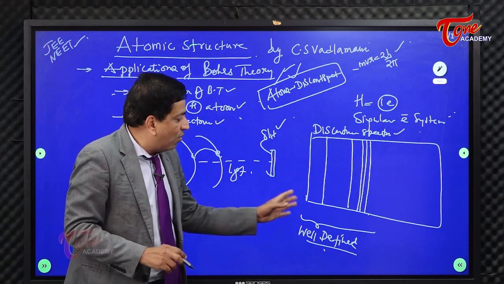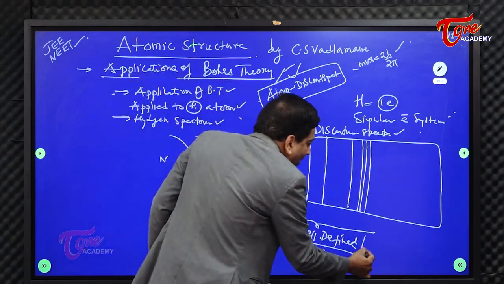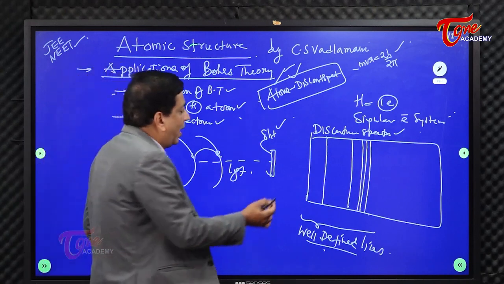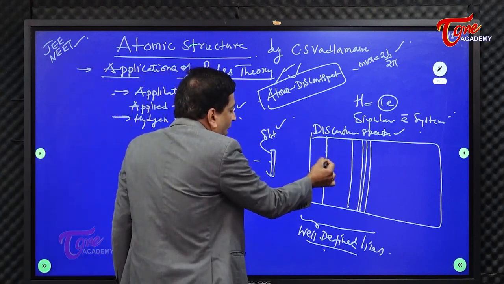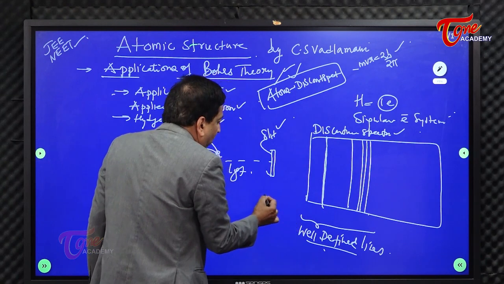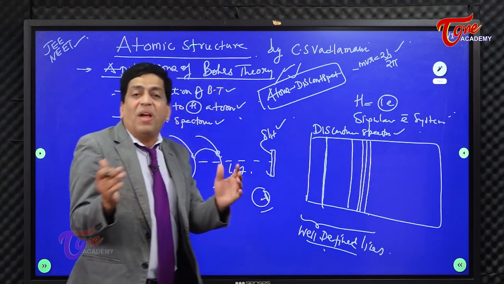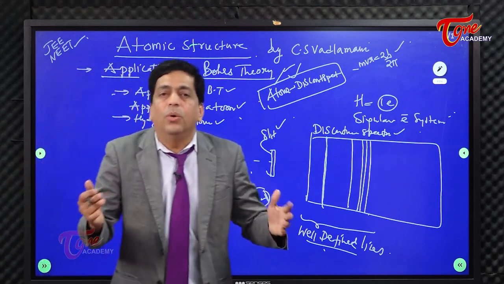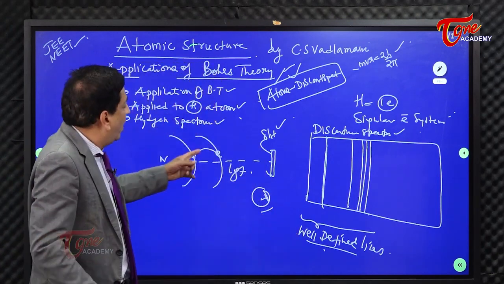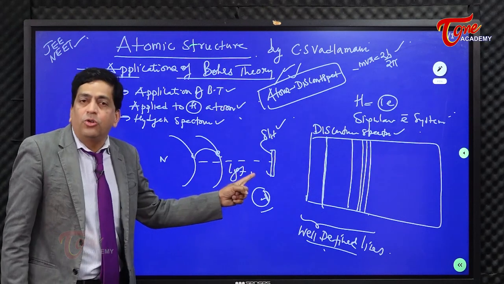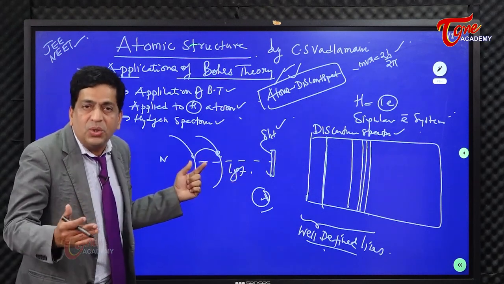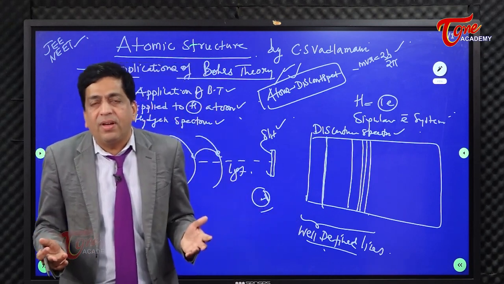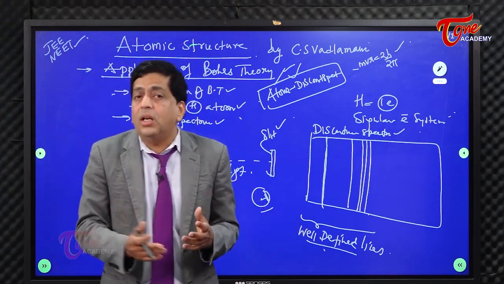When I say these are well defined lines, understand that the parameters of this line, that is nothing but the wavelength or the frequency, are well defined. Well defined means they have a particular value. Because when the light is given out due to the transitions between the orbits, the light is nothing but a wave, and a wave will have a frequency or wavelength.